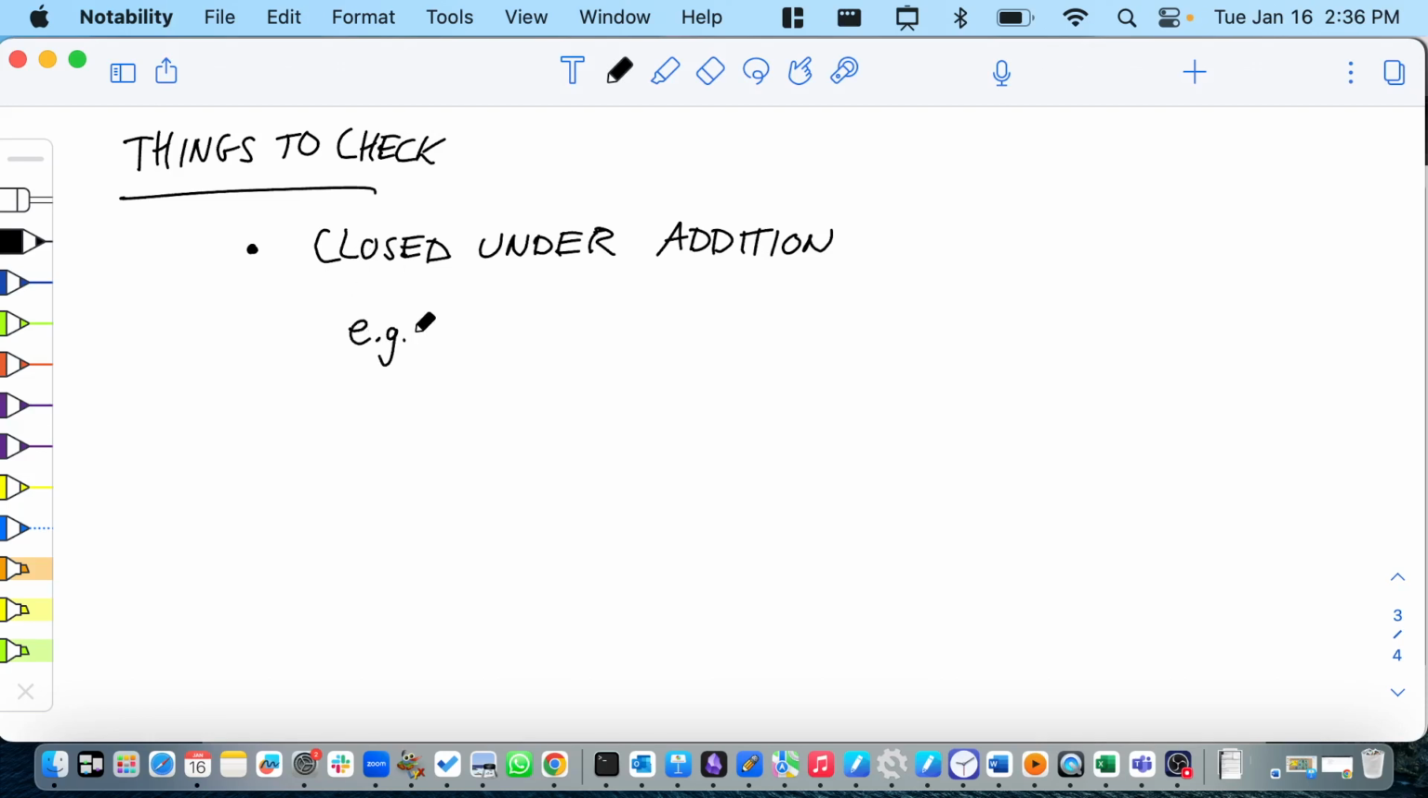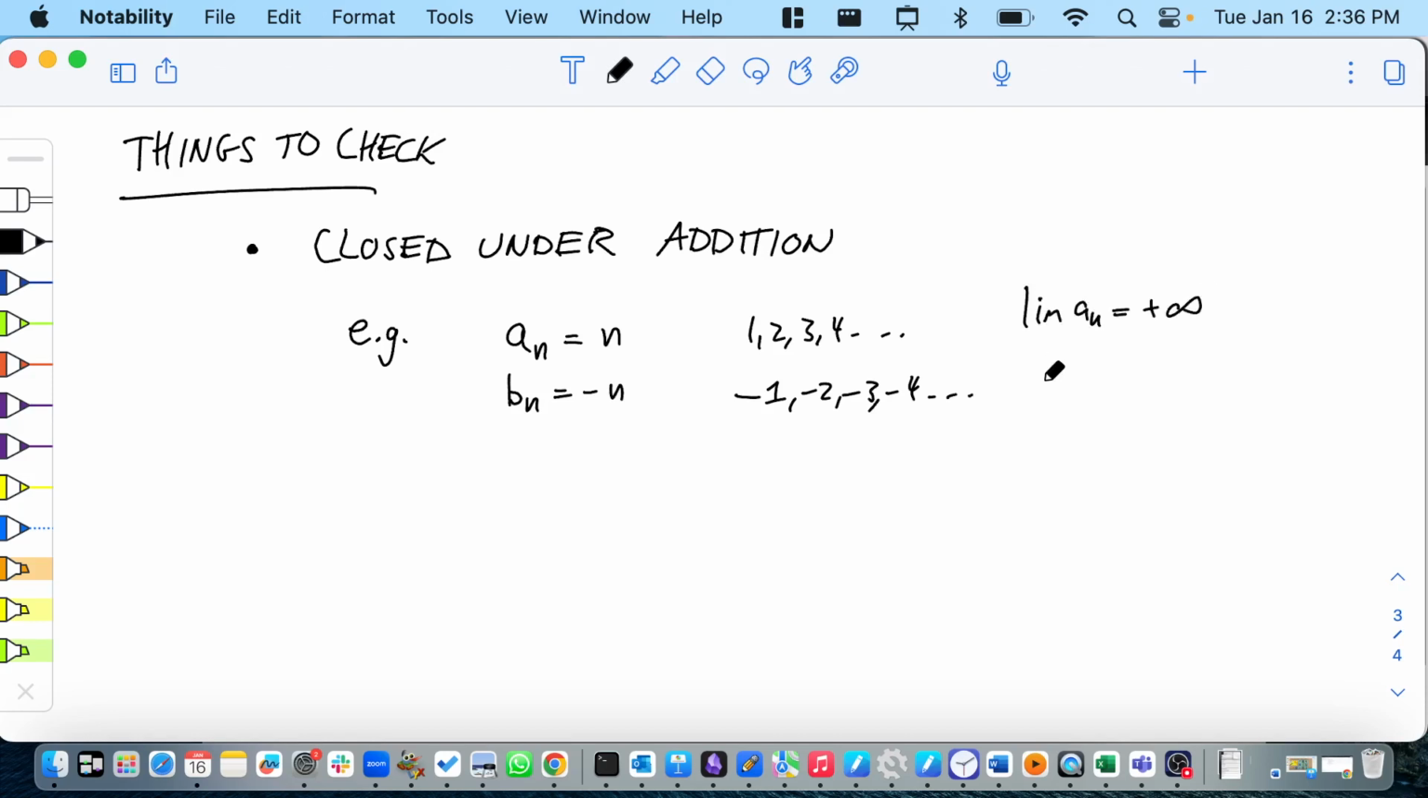So the example is if you take the sequence, let's make an be the sequence n. So this is 1, 2, 3, 4, ... and bn is the sequence of minus n, so this is -1, -2, -3, -4, ... So an equals n is in our space because the limit is infinity. The limit of an equals plus infinity, and the limit of bn is minus infinity. But if you add them together, you get a new sequence cn, which is n minus n, which is 0. So this is the sequence 0, 0, 0, 0. And the limit of the cn's is 0, and therefore not in the space that I said.